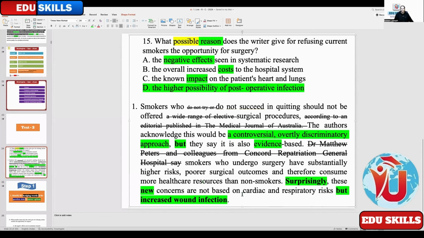Now you see concerns are not based on cardiac. These are not required actually. When they say not required, all these things are not essential, but you can go into the next step immediately. But increased wound infection. Do you have an increased wound infection somewhere? Synonymous somewhere? In the answer option?